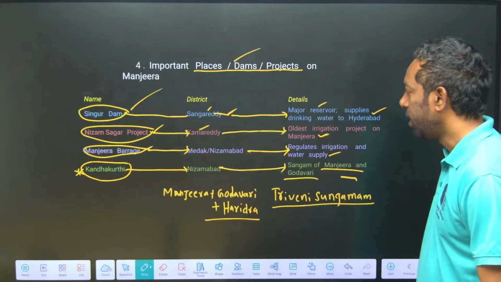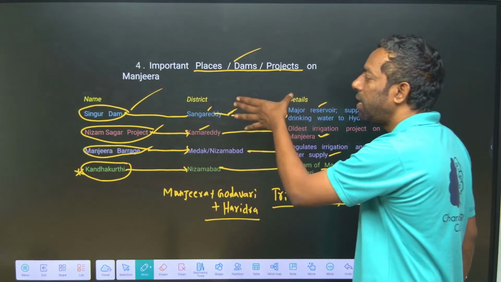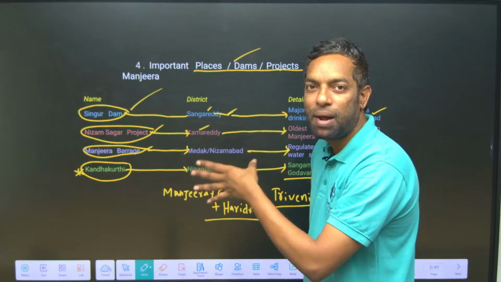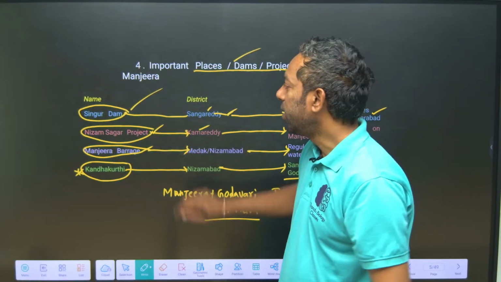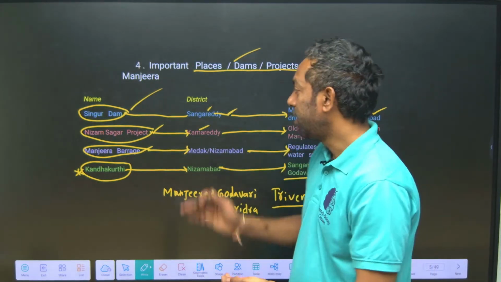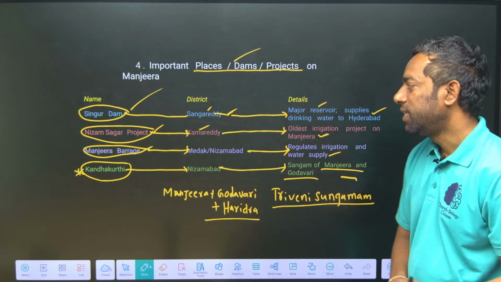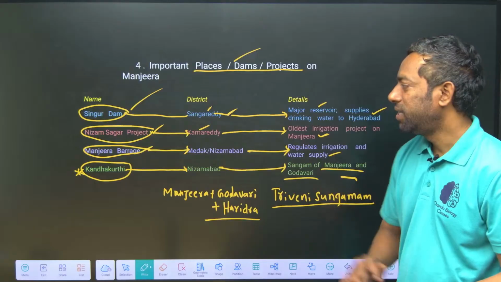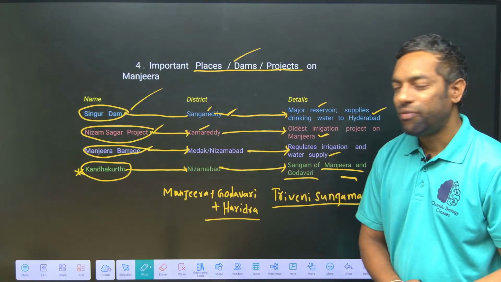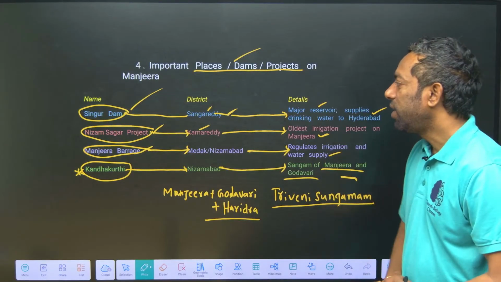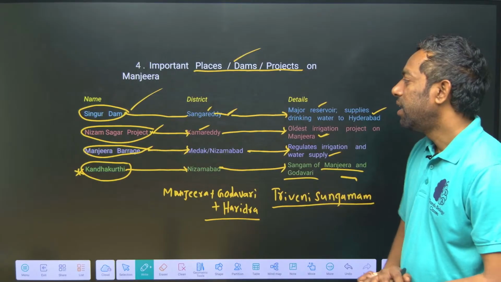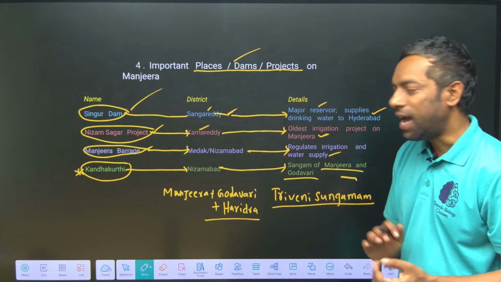And the major important places of the Manjira river are Singur Dam, Nizam Sagar project, Manjira barrage and Kandakurti village. Singur Dam, Sangareddy, provides water to Hyderabad.